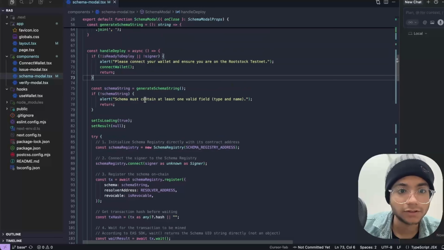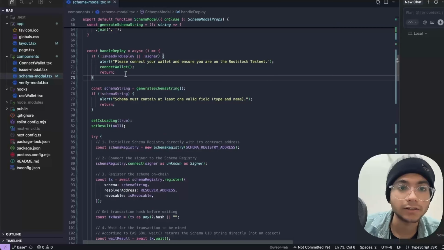So what this function does is, it first checks that signer and is ready to deploy state is true. Thereafter, it goes ahead and sets the generated schema string. If the schema is wrong or wrongly formatted, it sets it correctly. Thereafter, we are creating an instance of the schema registry contract with the schema registry contract address. We are connecting to it with our signer, and this is the main functionality. We are calling the function schema registry.register from our contract and passing the required parameters needed in order to create the schema.